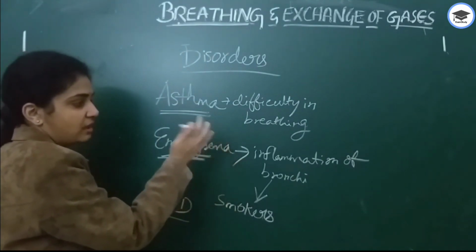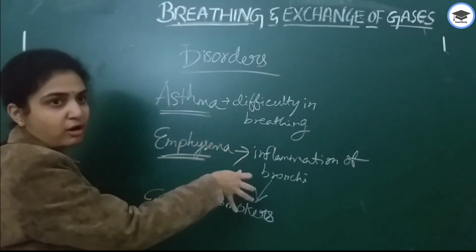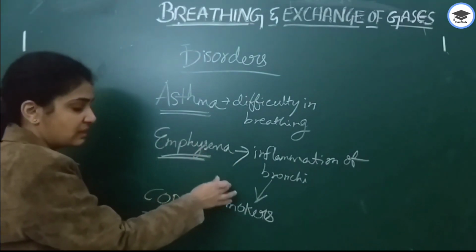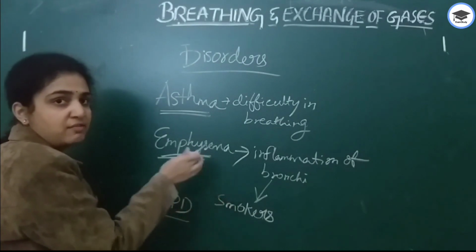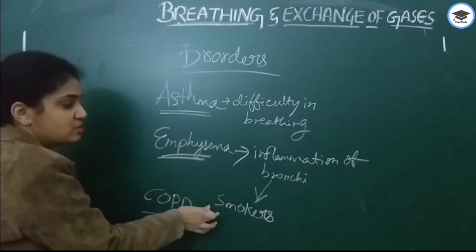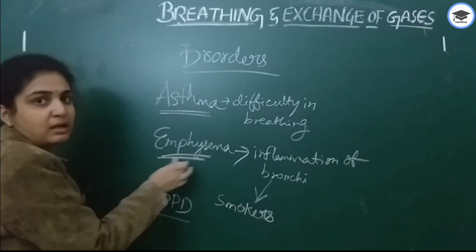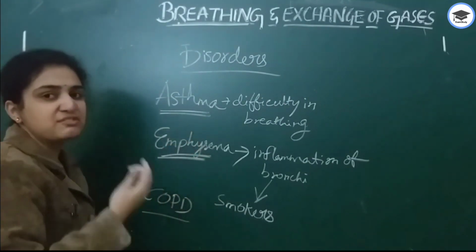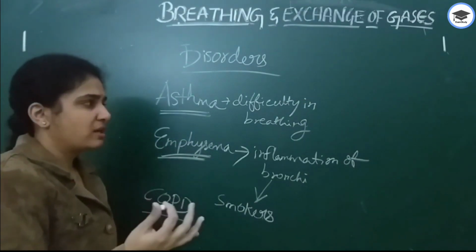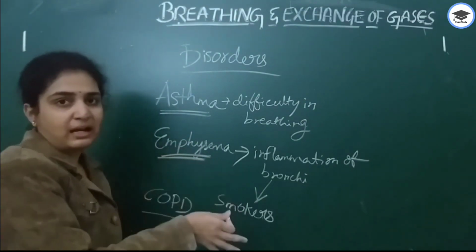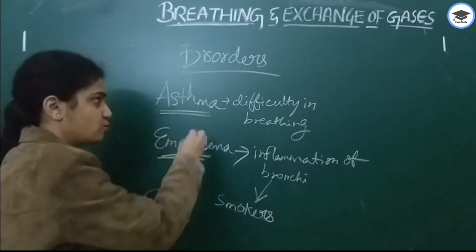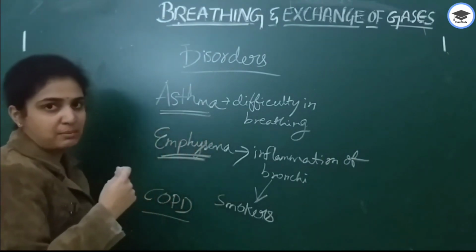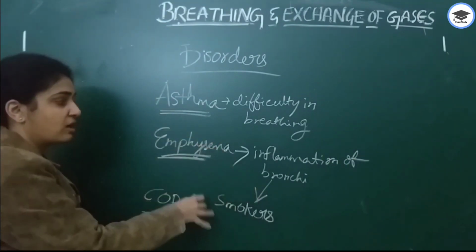Which disorder leads to inflammation of bronchi? You should say emphysema. And if they ask, in smokers, which disease is most common? In smokers, emphysema is common. That leads to inflammation of bronchi and bronchioles. Asthma causes difficulty in breathing. It is not that only those who smoke will get asthma, nothing like that. So many people who suffer from difficulty in breathing will have asthma. But mainly for smokers, it is emphysema.